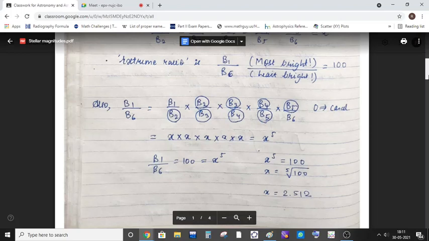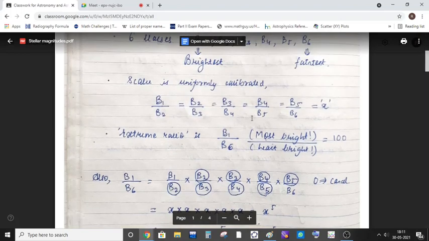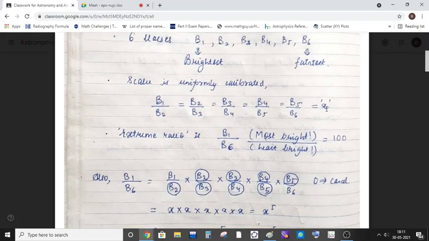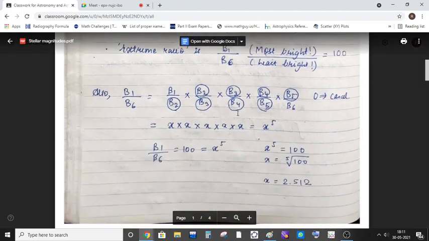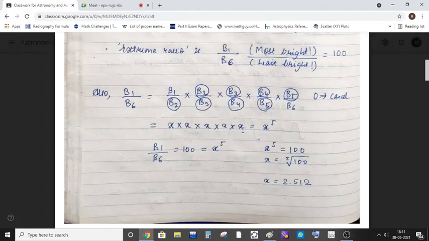And just tell me, what was the value of these ratios B1 by B2, B2 by B3, and so on? It was that constant x. Do you agree? Yes. Let me put this into this equation. So you will get 5 times multiplication of x. So B1 by B6 can be written as x to the power of 5. Do you all agree with this mathematical analysis?